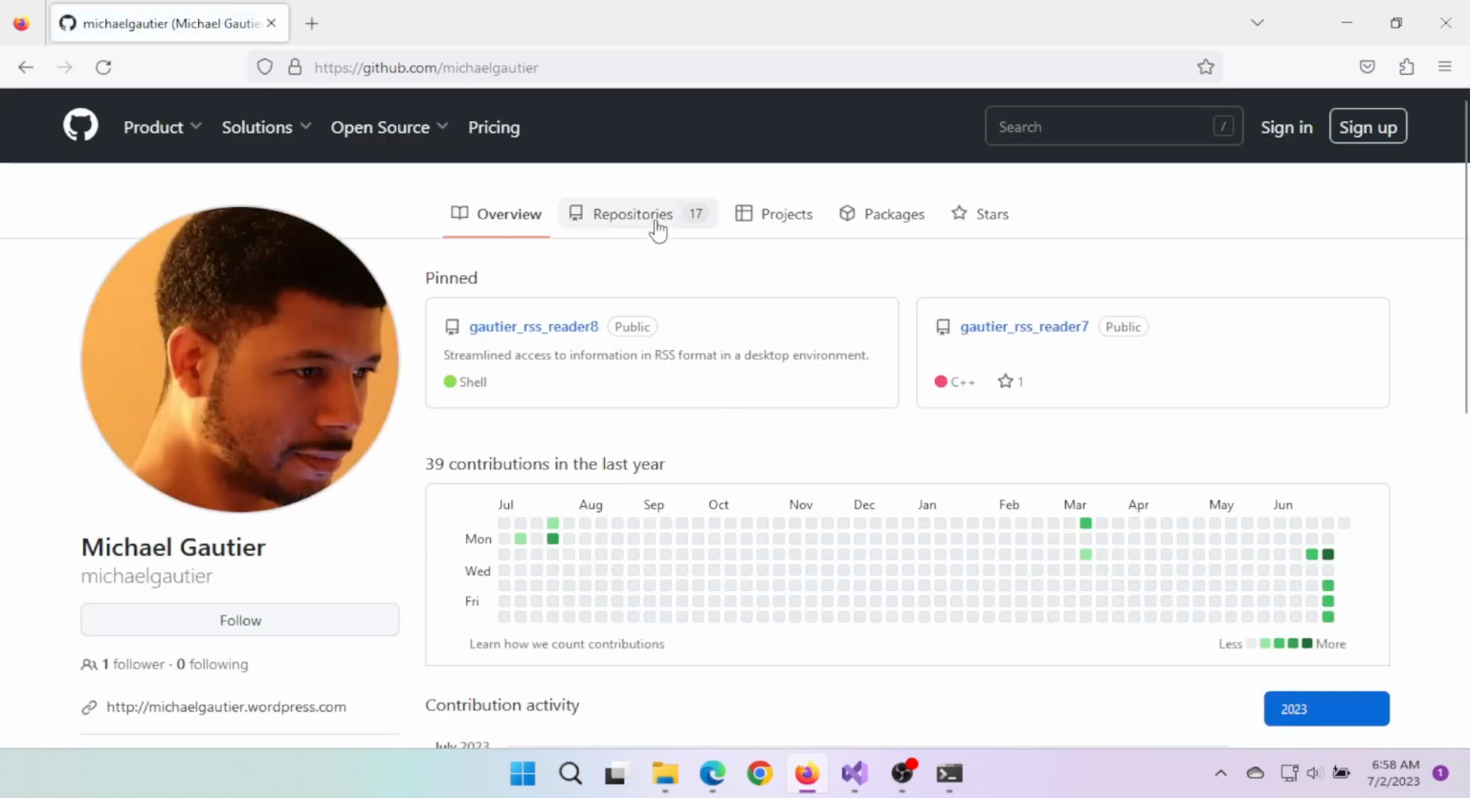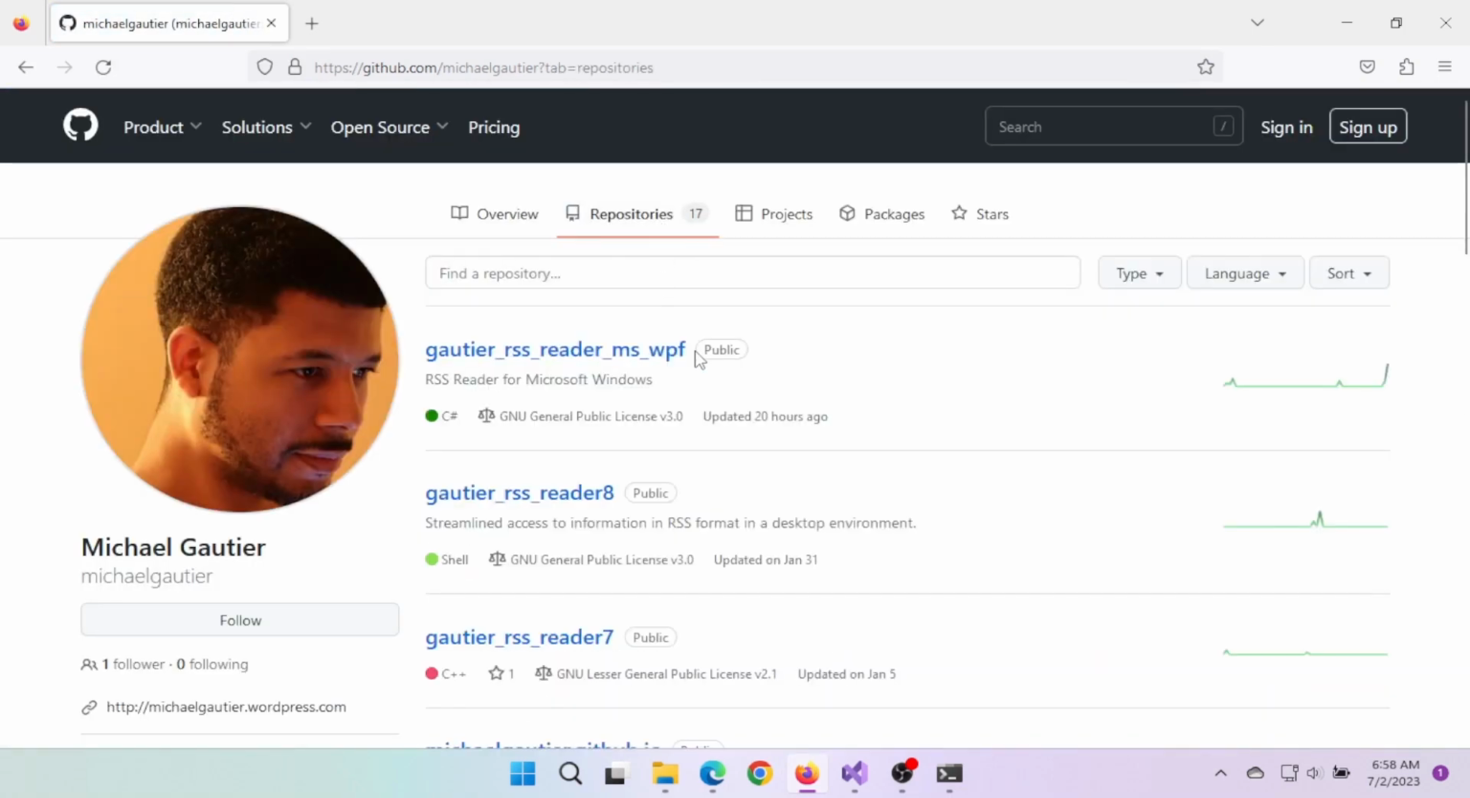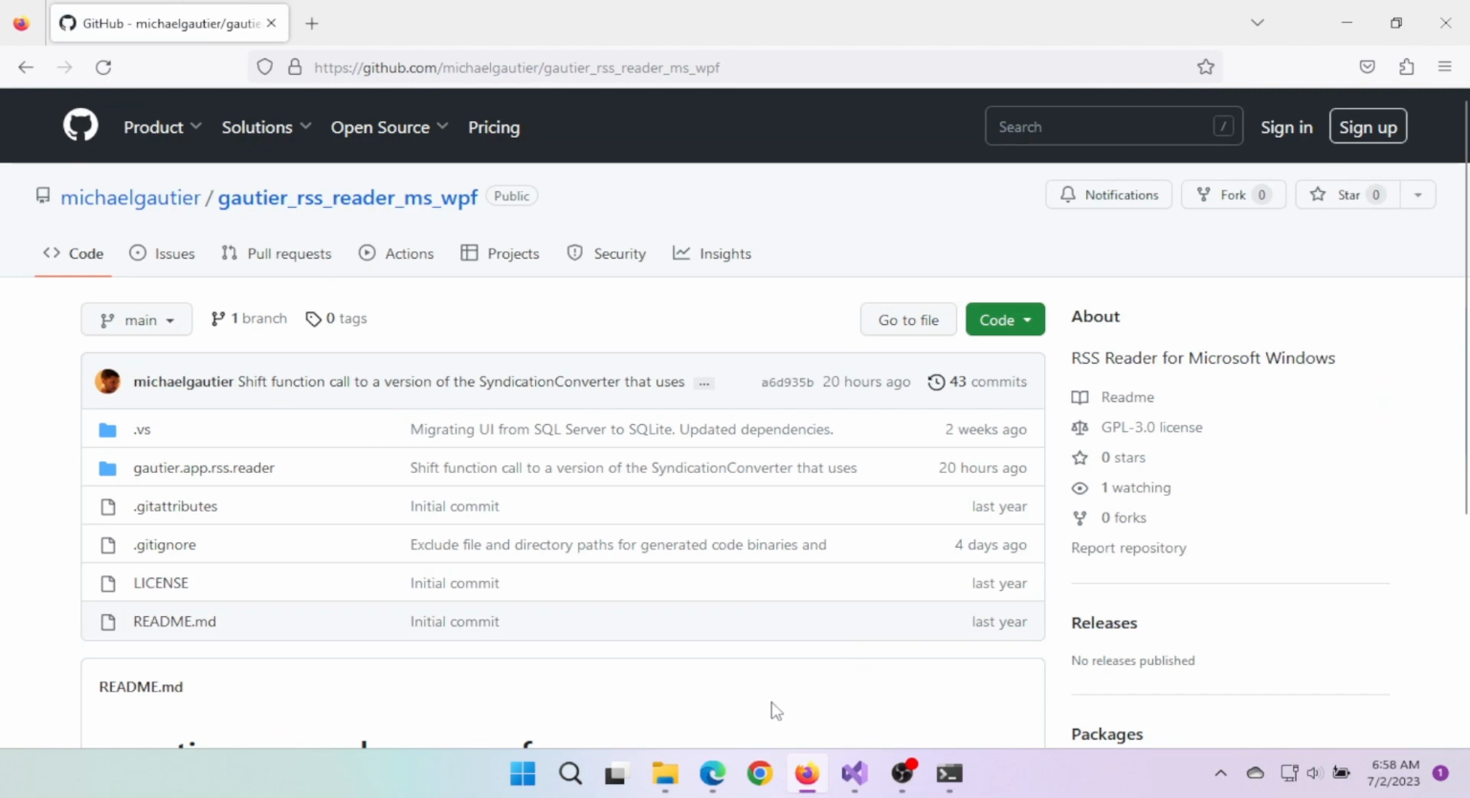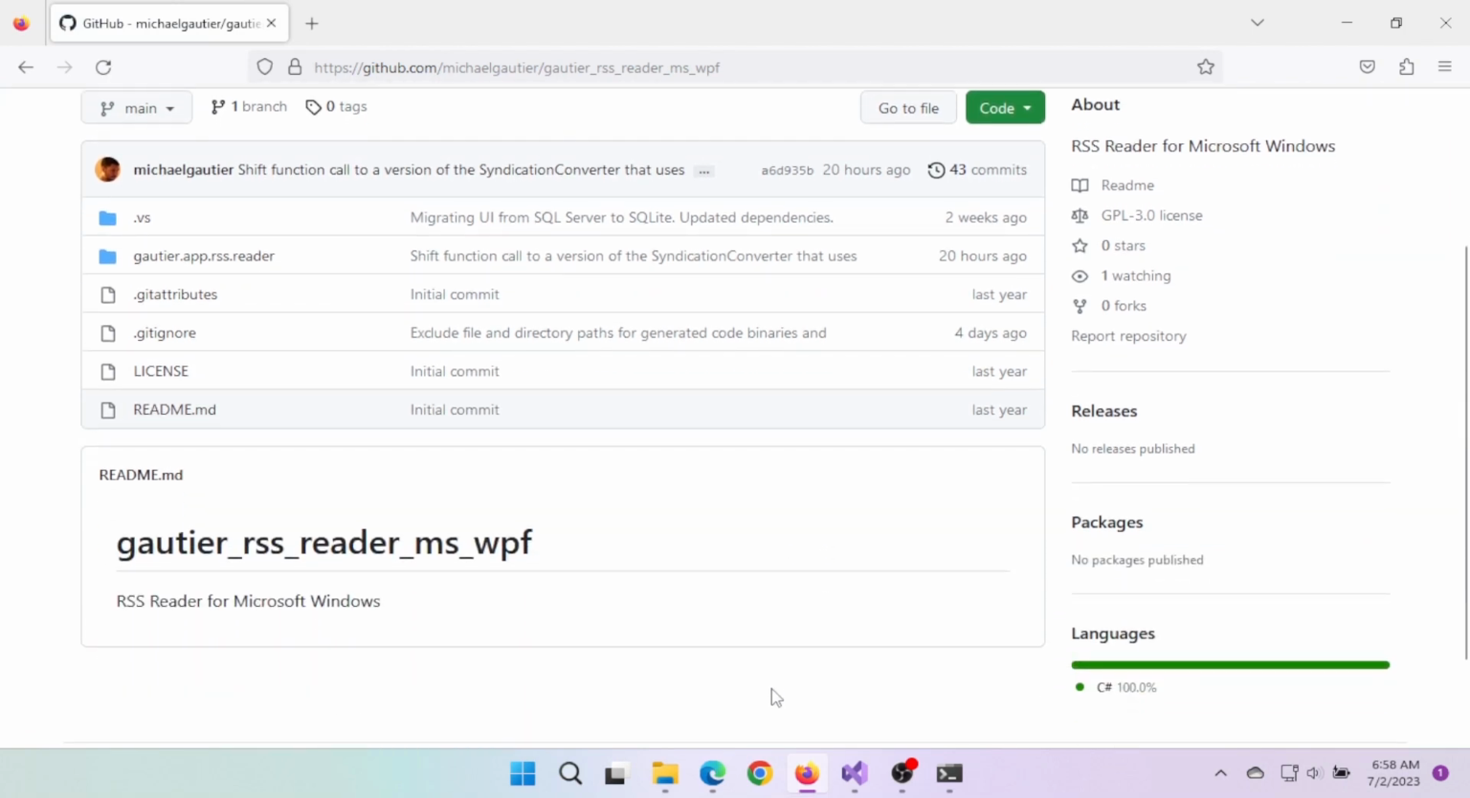ChatGPT has been very useful to me over the last couple of days. Around June 28th or 29th, I was making some code edits to this project that I'm working on. I call it Gaucher RSS Reader Microsoft WPF. It's basically the Windows version of the RSS reader that I've been working on for quite some time.